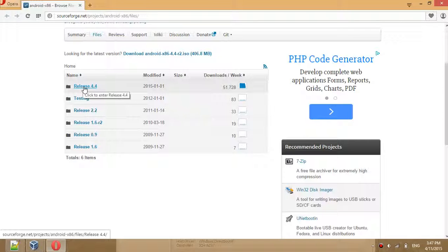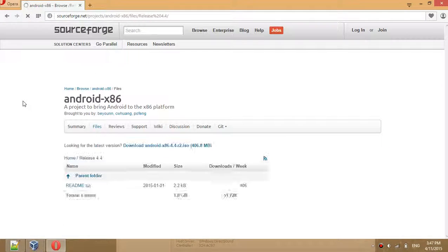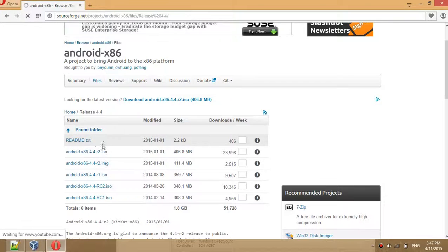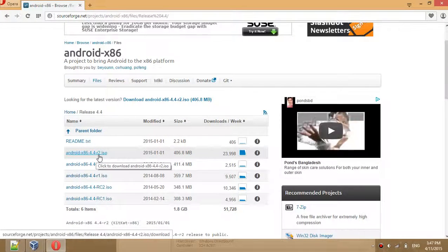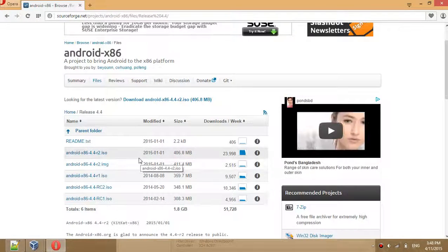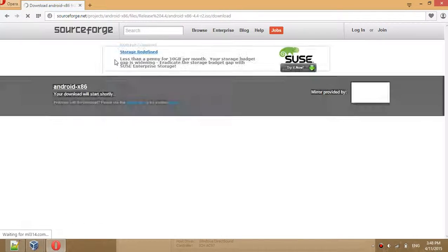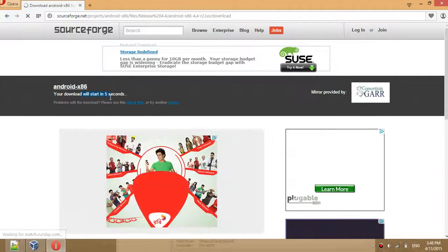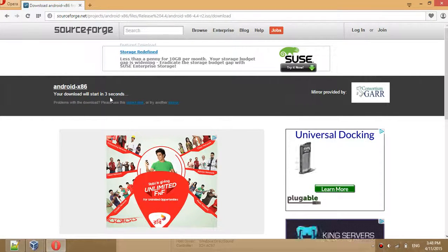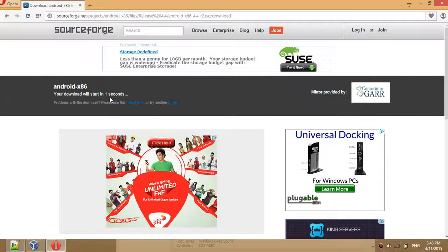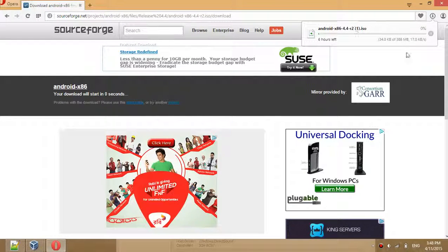I'm selecting release 4.4, Android x86. Okay, I'm downloading it. The download will start shortly in 5 seconds. 4, 3, 2, 1, 0. Okay, it's downloading.